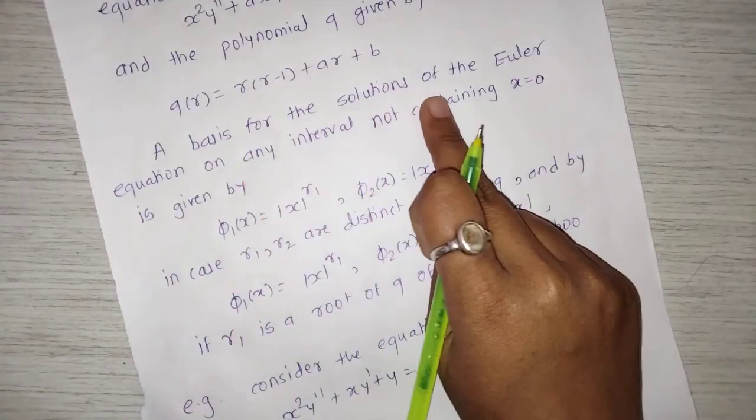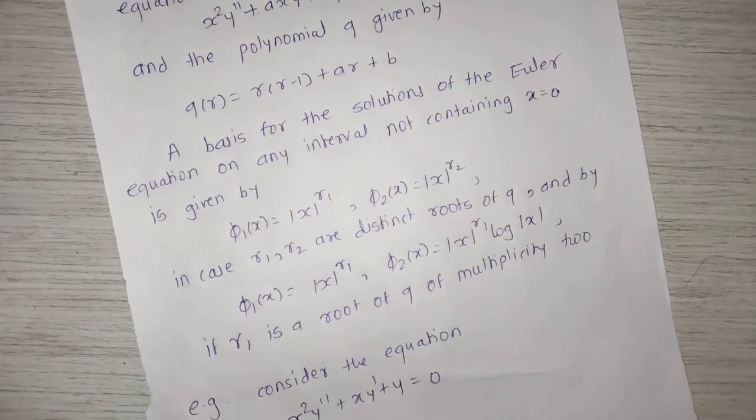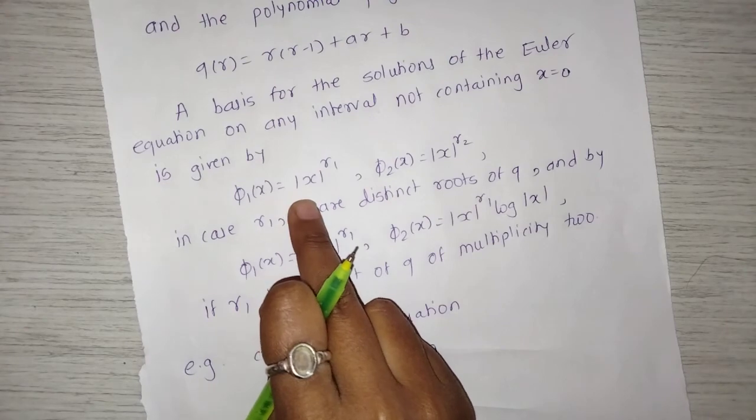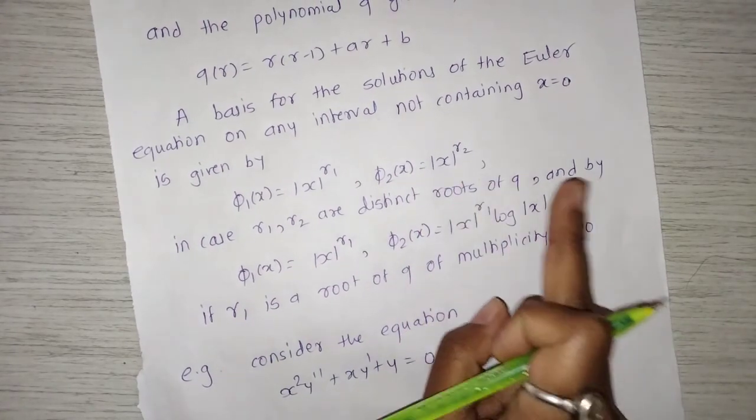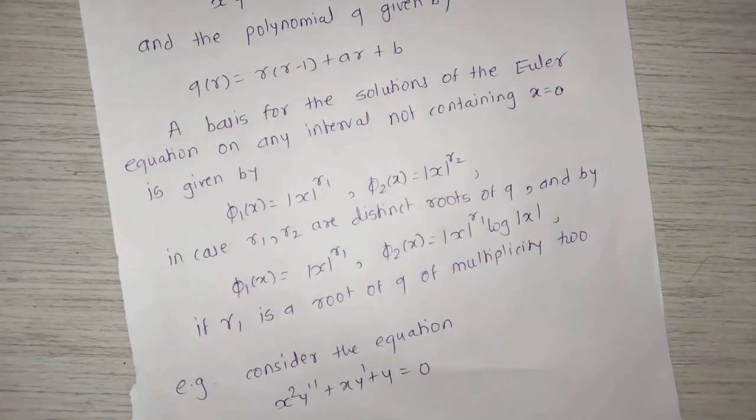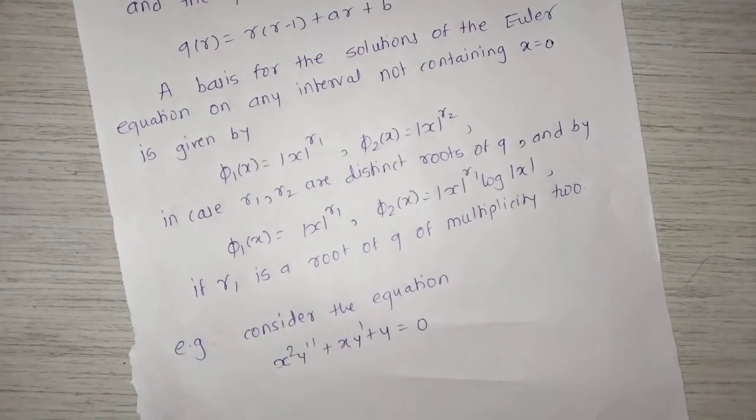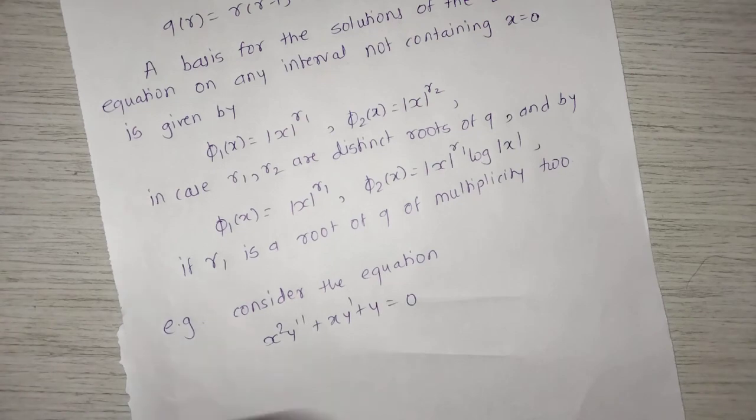A basis for the solutions of the Euler equation on any interval not containing x equal to 0 is given by phi 1 of x equal to mod x raised to r1, phi 2 of x equal to mod x raised to r2, in case r1, r2 are distinct roots of q, and by phi 1 of x equal to mod x raised to r1, phi 2 of x equal to mod x raised to r1 into log of mod x, if r1 is a root of q of multiplicity 2.